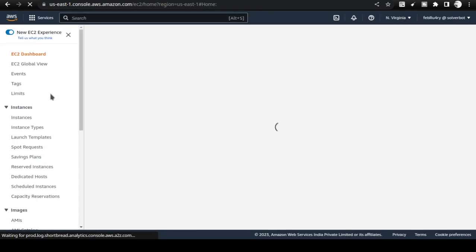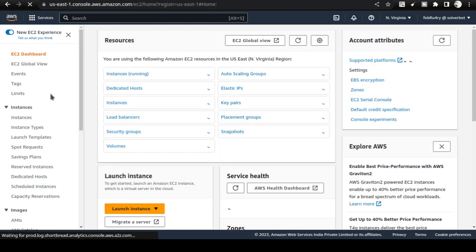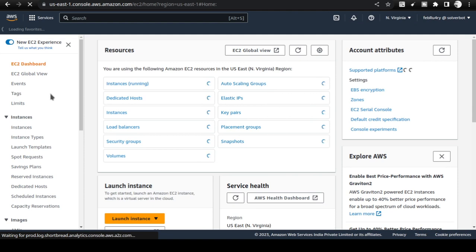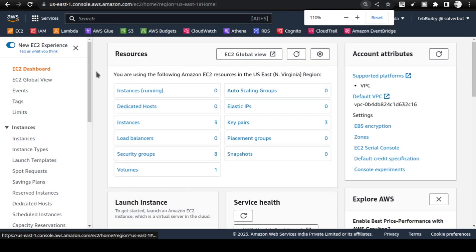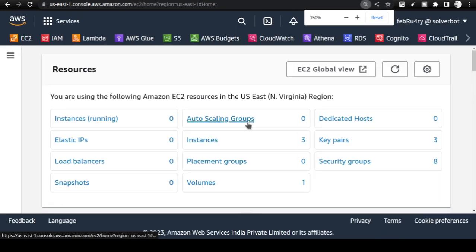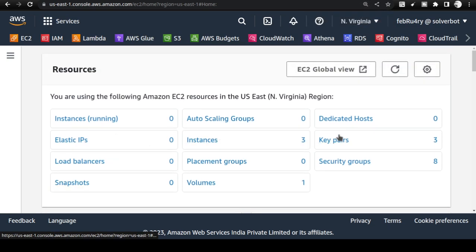You can even time the video, to see how much time it takes. I'll be taking 2 detours here. You have to create the key pair for connecting to the machine from external places. Anyway, we will not be doing that in this particular video. So you have to concentrate on these two links. Let me zoom in a bit so that it will be easier for you to see. You have to concentrate on instances and key pair.